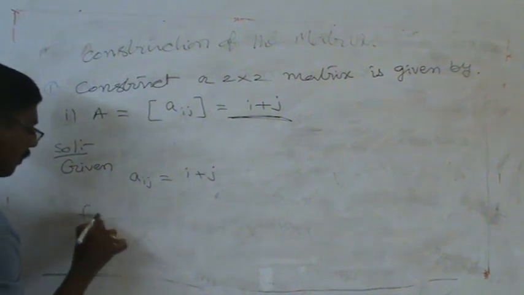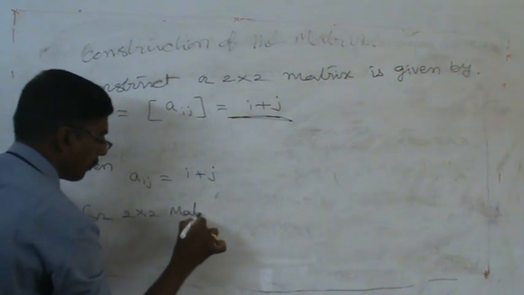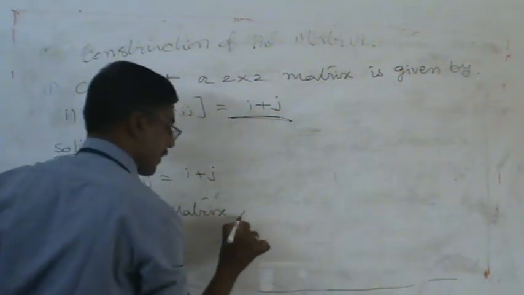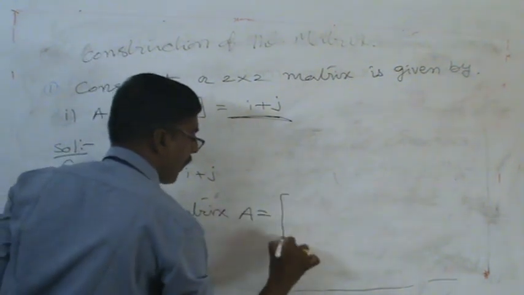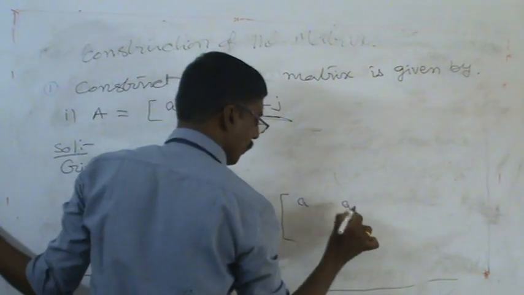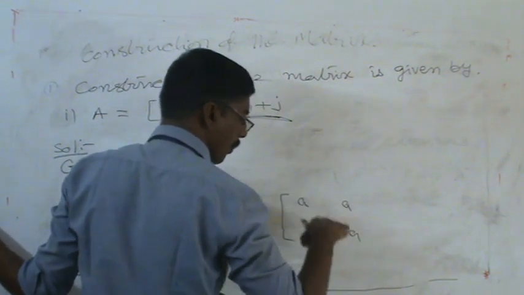For a 2 by 2 matrix A, how many rows are there? 2 rows: first row, second row. 2 rows, 2 columns.